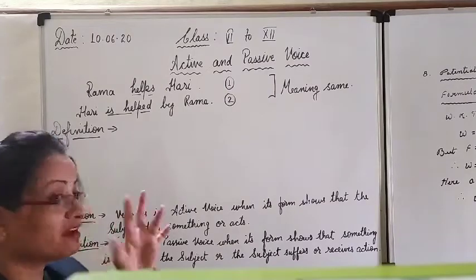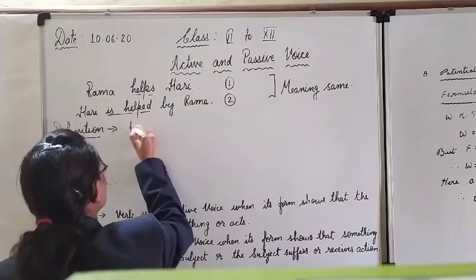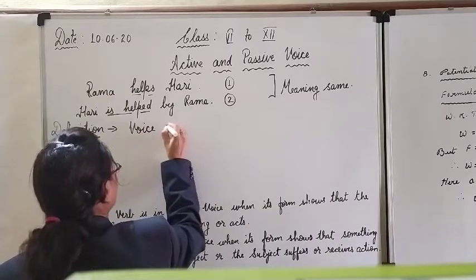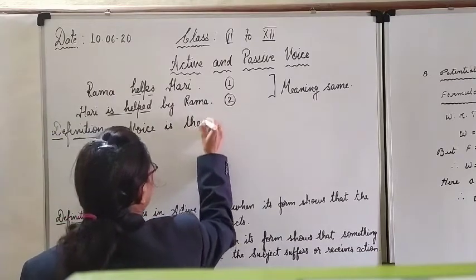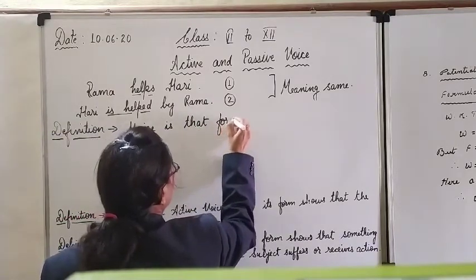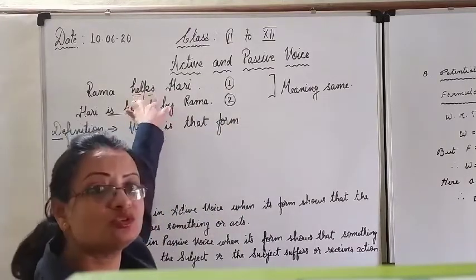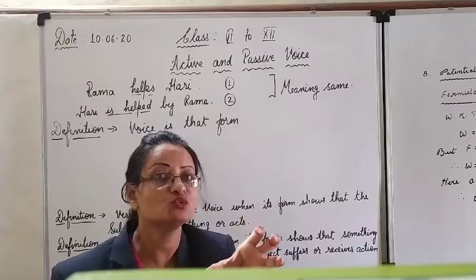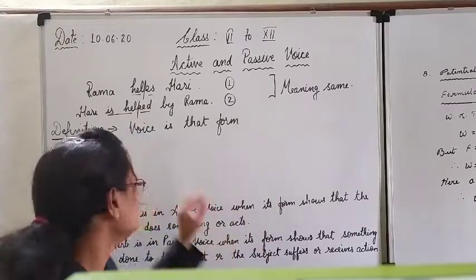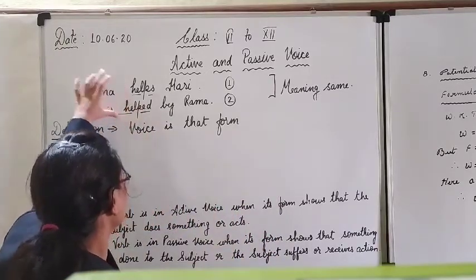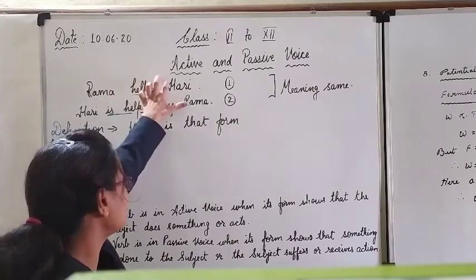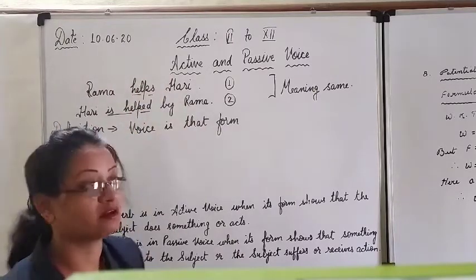Now we can frame the definition of voice. Voice is that form of the verb. We have seen the form of the verb, how it is used, in what form it is used. Actually, you can say in both the sentences, Rama is also there, Hari is also there. Here also Hari is there, Rama is there.